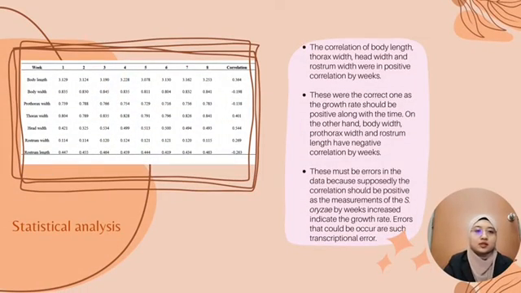In this slide, the table shows the correlation of body measurements for the heterophilous origin. The correlations of body length, thorax width, head width, and rostrum width were positive by weeks. These were the correct ones, as the growth rate should be positive along with time. On the other hand, body width, prothorax width, and rostrum length have negative correlation by weeks. This must be errors in the data, because supposedly the correlation should be positive as the measurements of heterophilous origin increase by weeks and indicate the growth rate.